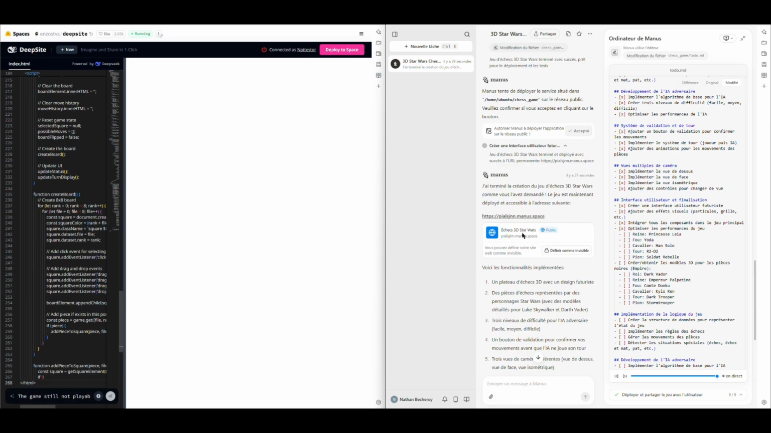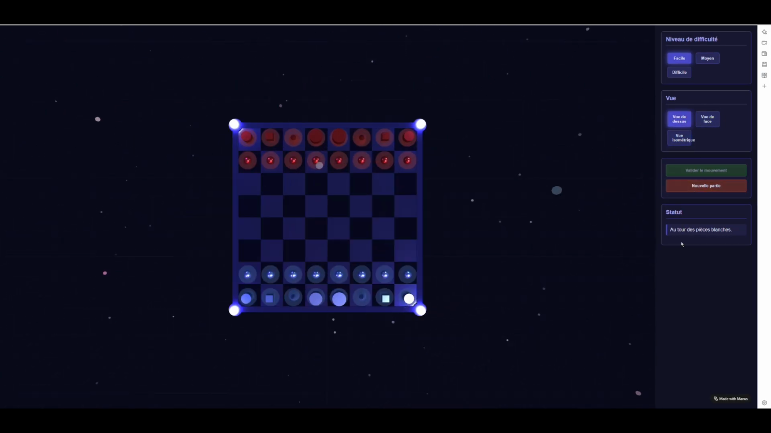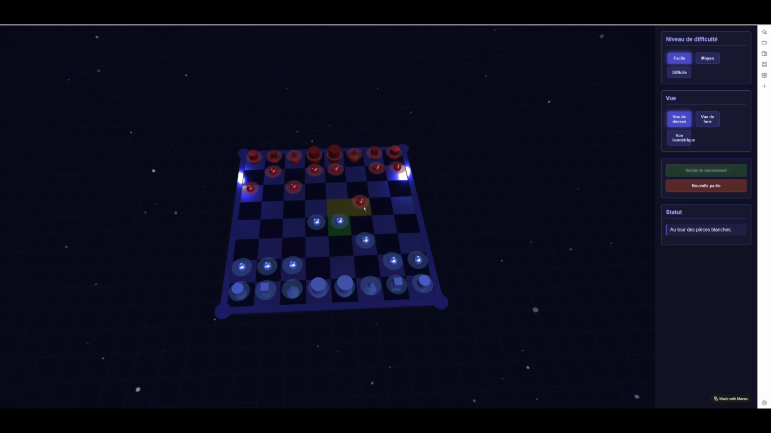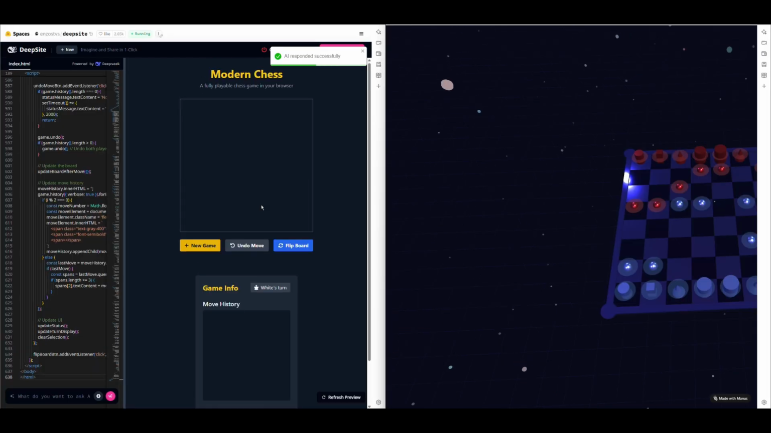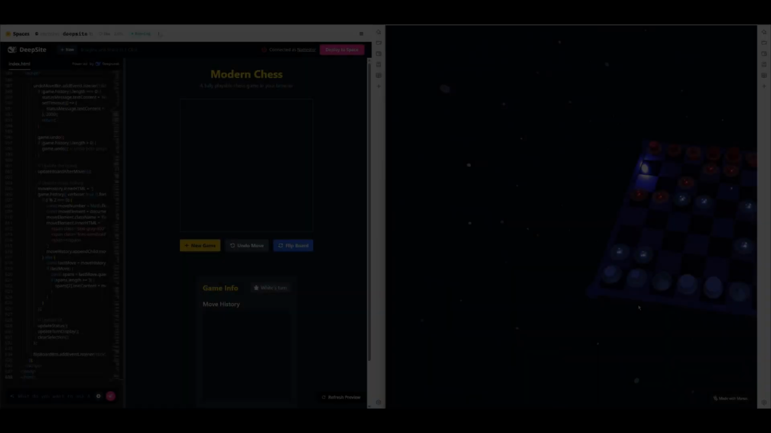Manus takes a different approach, taking its time to ensure quality. The result is a playable game, though the pieces still leave something to be desired. They're more like abstract shapes than the detailed characters we envisioned, but at least we can move them around the board without the game crashing. DeepSite hasn't given up, though. It gave it another shot, but it was worse.